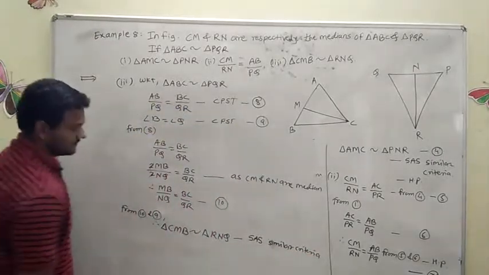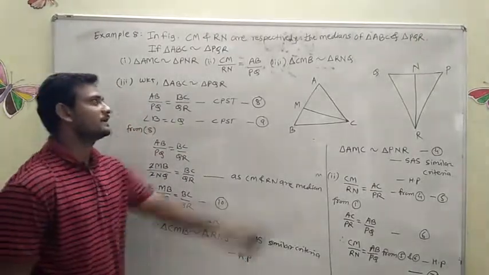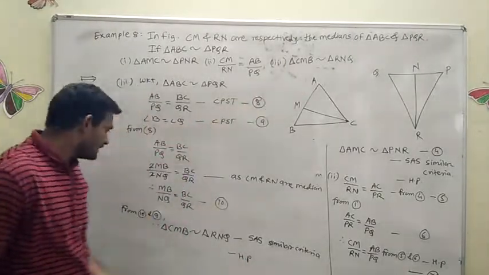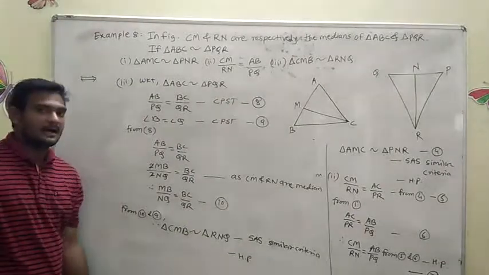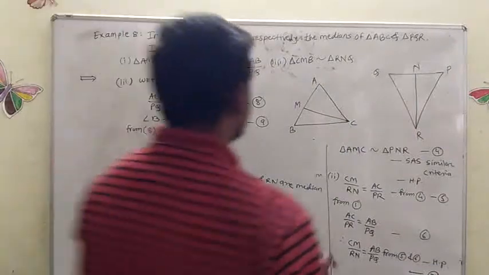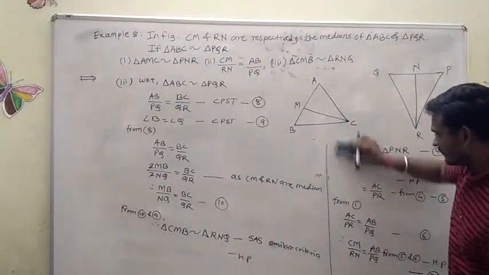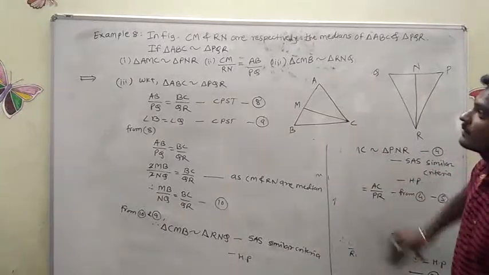Hence proved. This much only we want in the proof. See here, in the third proof, we want this much only: triangle CMB is similar to triangle RNQ. Copy down this. Only this much you have to copy. Don't copy this, because this is a previous proof.